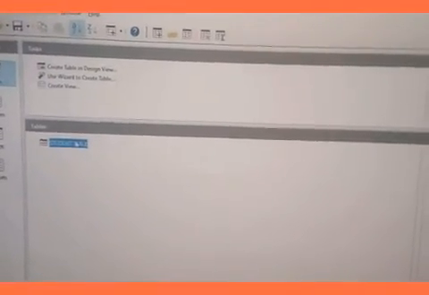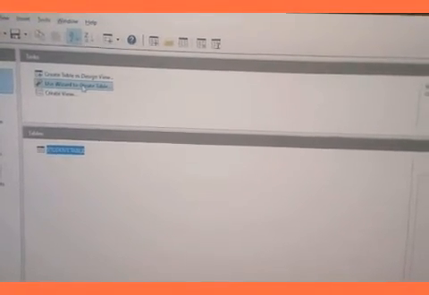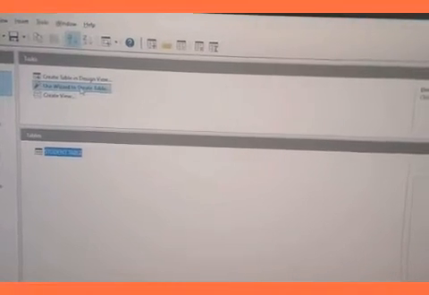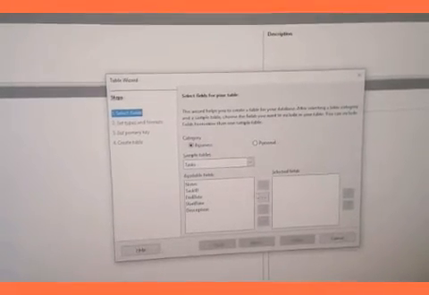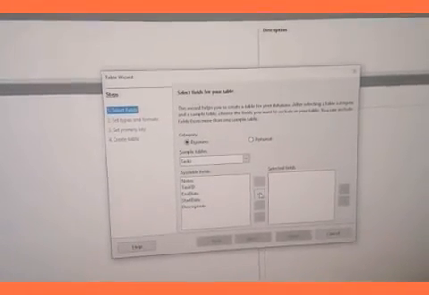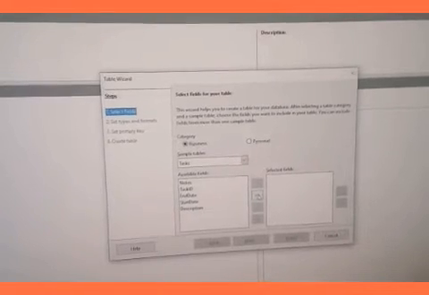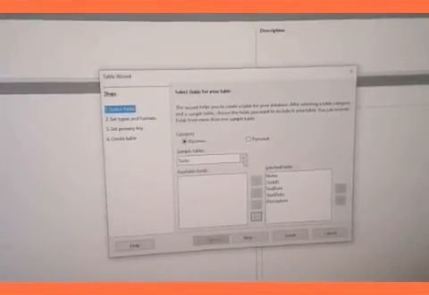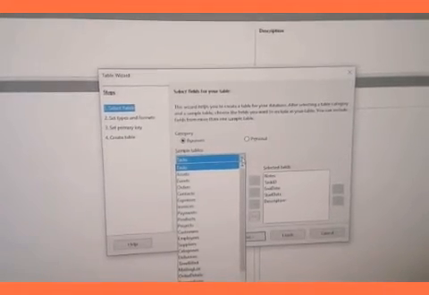So then click on use wizard to create table and make design. Just double click. So here choose your field. Next click.